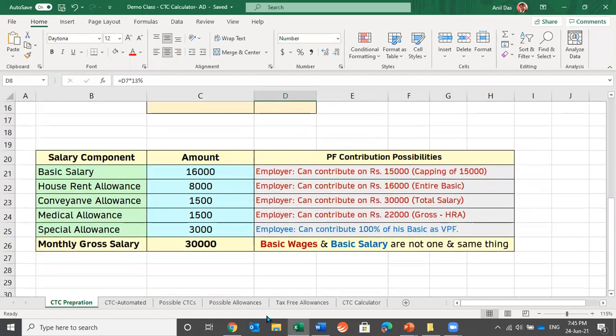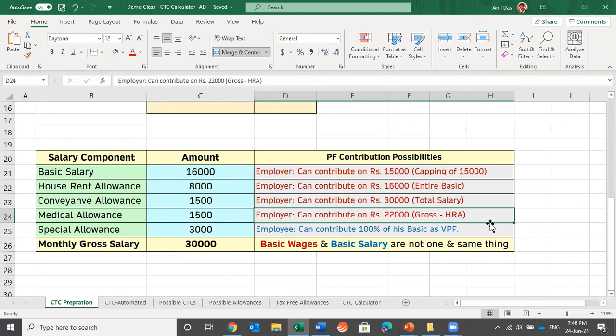Look, there are many possibilities as far as PF contributions or calculations are concerned. If the salary is 30,000, there are these many options. Employer can contribute on 15,000 even if the basic salary is 60,000. Employer can also contribute on total basic of 16,000. Employer can also contribute on total gross salary of 30,000. And employer can also contribute on 20,000, 22,000, which is gross minus HRA.